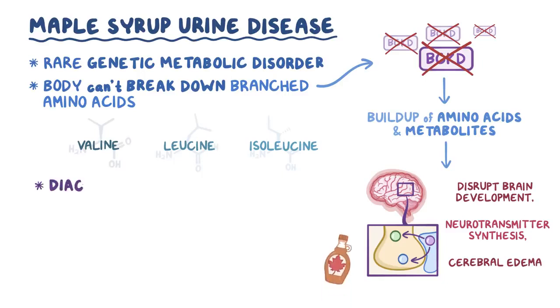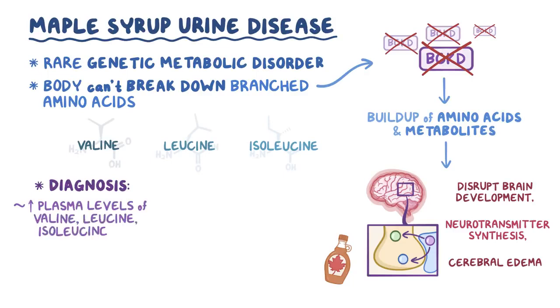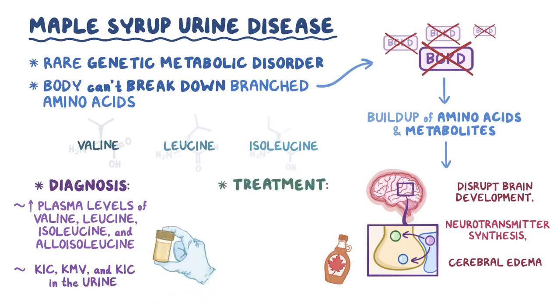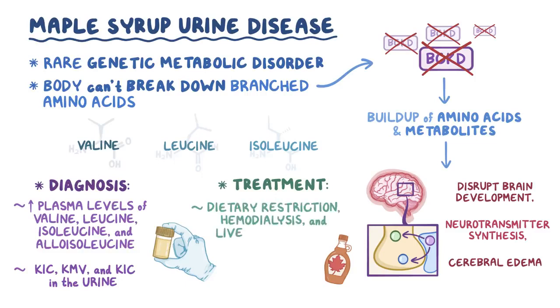This disorder is diagnosed by elevated plasma levels of valine, leucine, isoleucine, and alloisoleucine in serum, and alpha-ketoisocaproate, alpha-keto-beta methylvalerate, and alpha-ketoisovalerate in the urine. Treatment for maple syrup urine disease includes dietary restrictions, hemodialysis, and liver transplant.